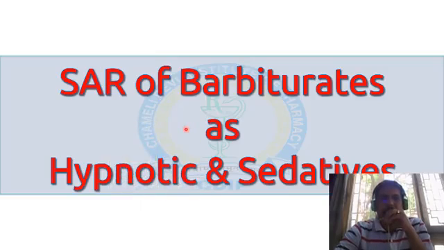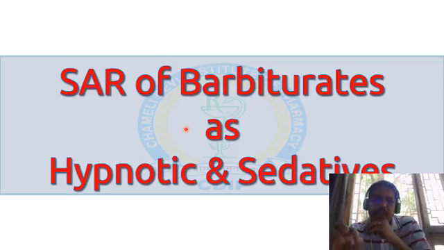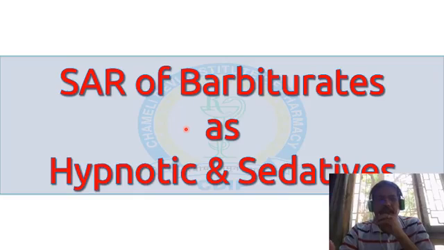If you want to explain the structure activity relationship of any class of compound, the basic requirement is that you must be aware of the core structure or scaffold around which we go for the structure modification, and how, when we change the structure in the nearby chemical space, the biological activity of the compound changes.